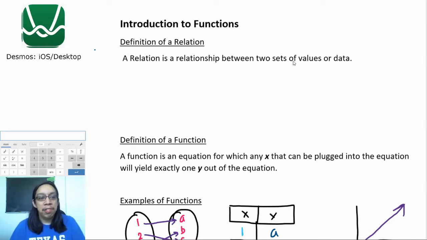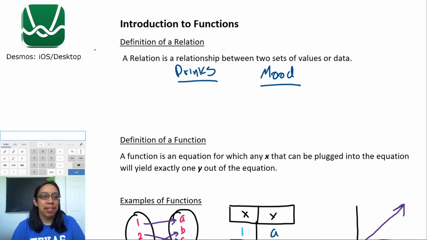Now, what two sets of data can we compare? To be fair, you can pretty much compare anything you want. You can compare age to height, age to money, or whether you have a degree, and maybe comparing it to salary. But for this video, I want to compare the drinks that I like to the set of data that is going to be my mood.